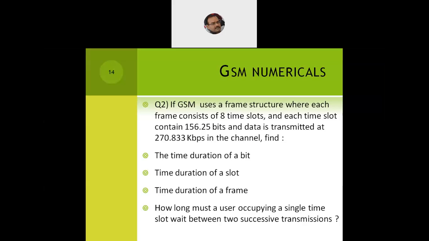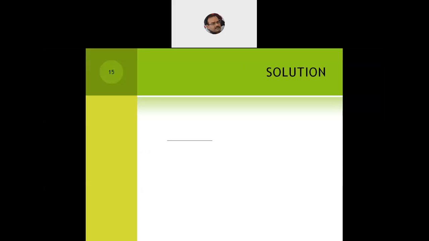Now we need to find out 2-3 things. Find the time duration of a bit, the time duration of a slot, the time duration of a frame, and how long a user occupying a single time slot must wait between 2 successive transmissions. So how long the user has to wait between occupying a single time slot between the 2 successive transmissions. First, we need to find the time duration of a bit. Let's see.